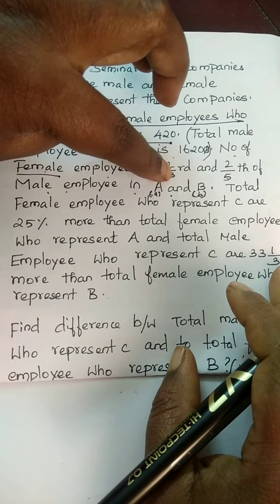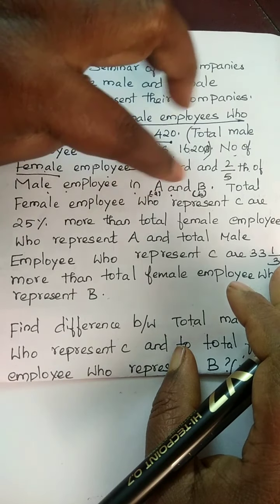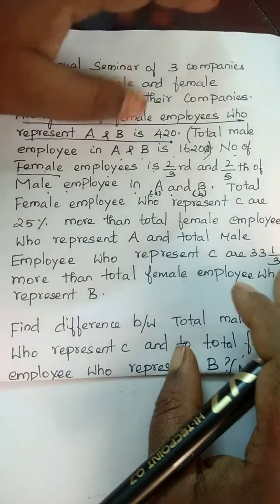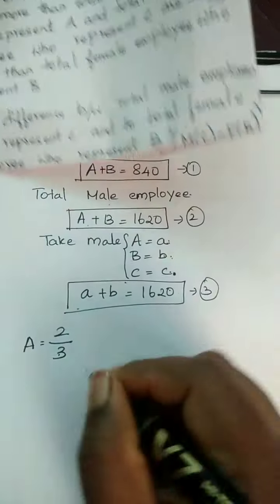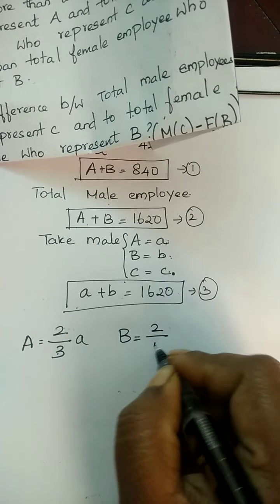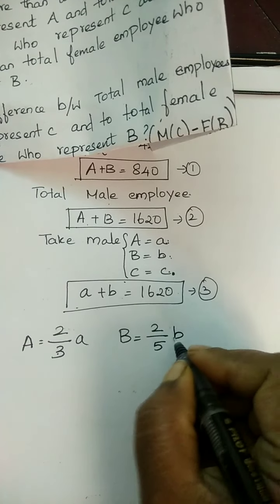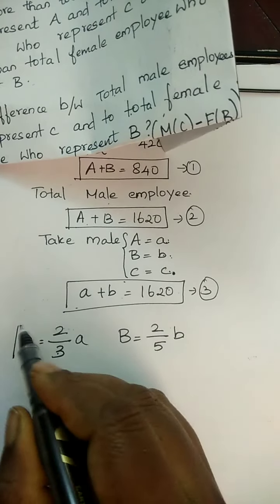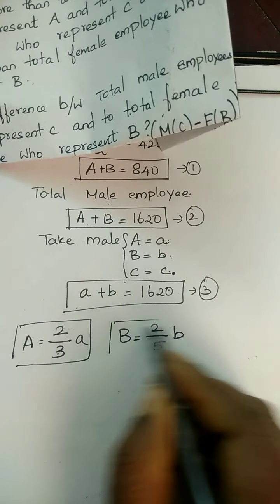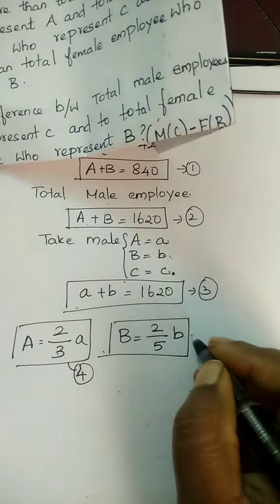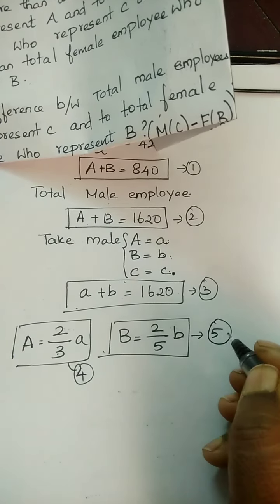Therefore, 2/3 into small a, and for capital B, 2/5 into small b. Can you understand this one, guys? Capital B is equal to 2/5 into small b. These are the separate equation 4 and this one is 5.